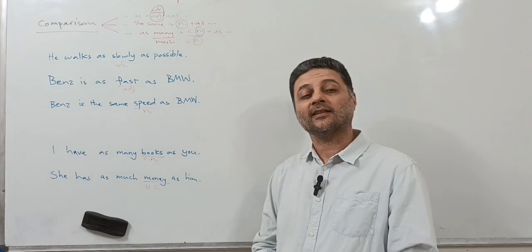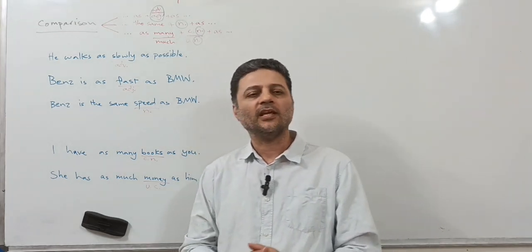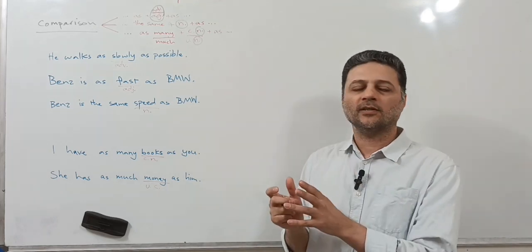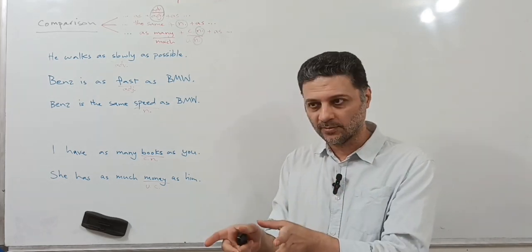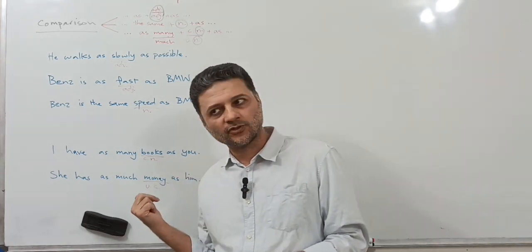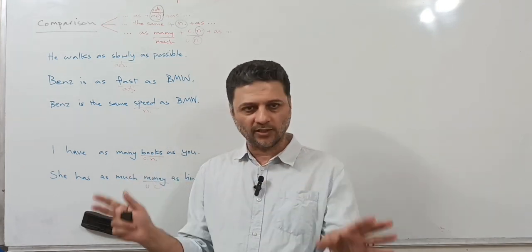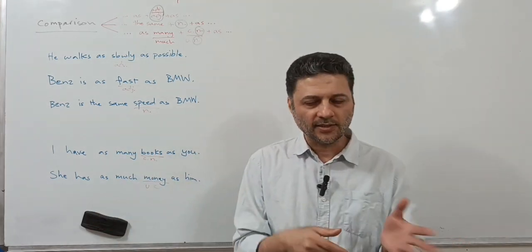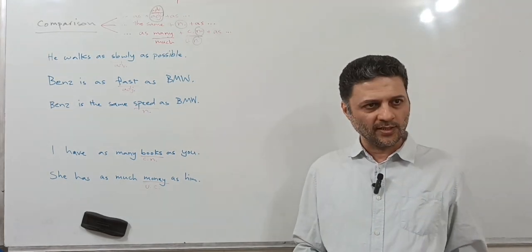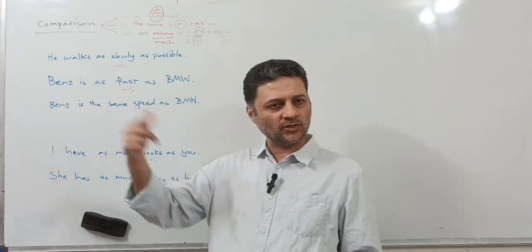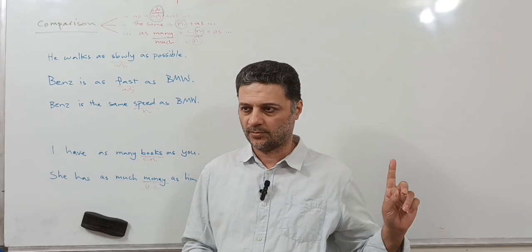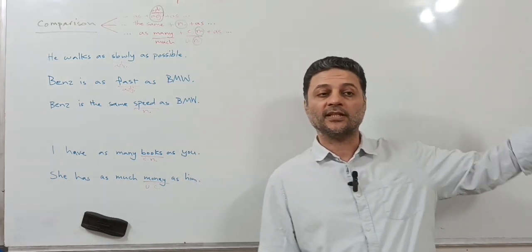We said there are two kinds of formulas in English. One of them includes a linking verb, and after the linking verb we use adjectives. The other structure doesn't use a linking verb, so it's a non-linking verb, and there's a high chance of seeing an adverb in the sentence. So we use either adjectives or adverbs, adjectives after linking verbs and adverbs after non-linking verbs. That was the subject of that video.